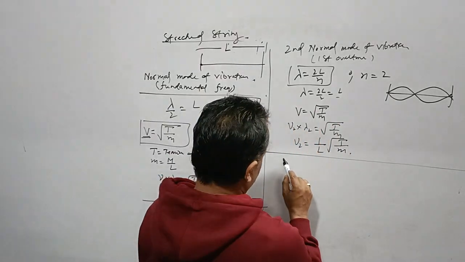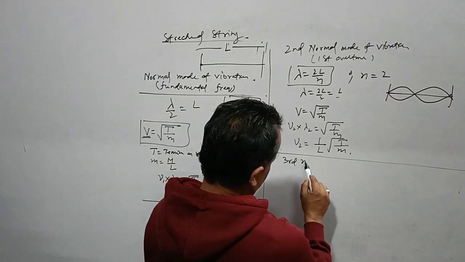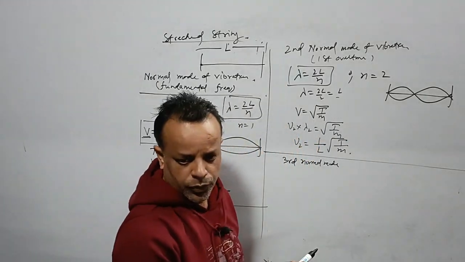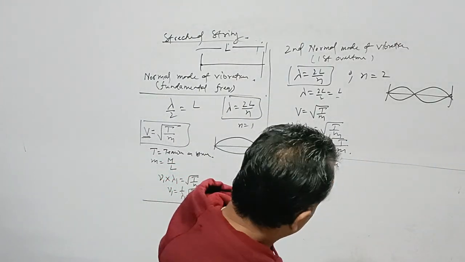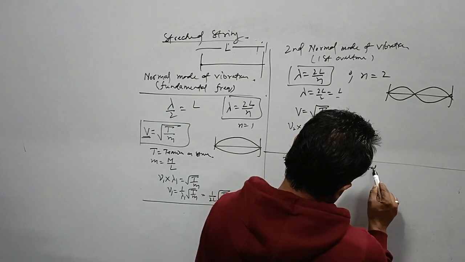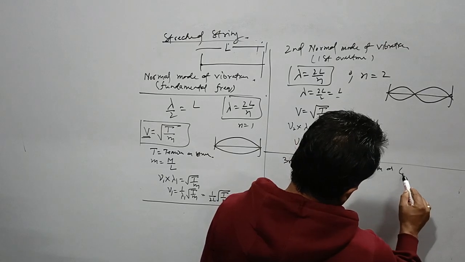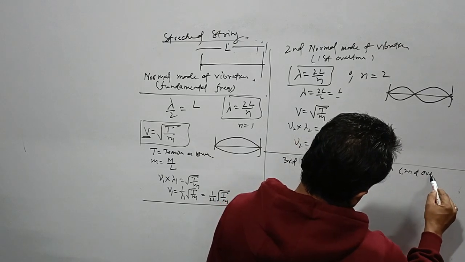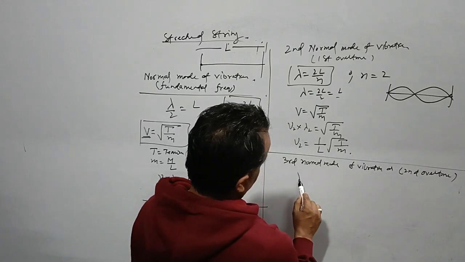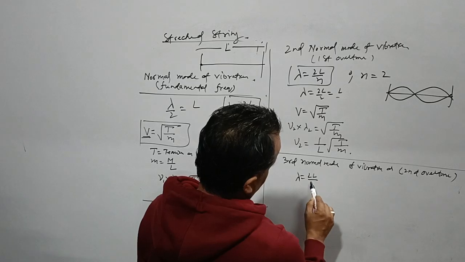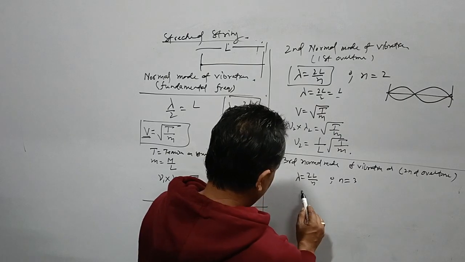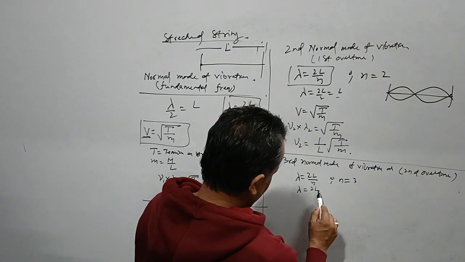the third normal mode of vibration, or second overtone. See what we get? Our lambda is 2L by n. What we have for the third normal mode of vibration or second overtone? Lambda is equal to 2L by 3.